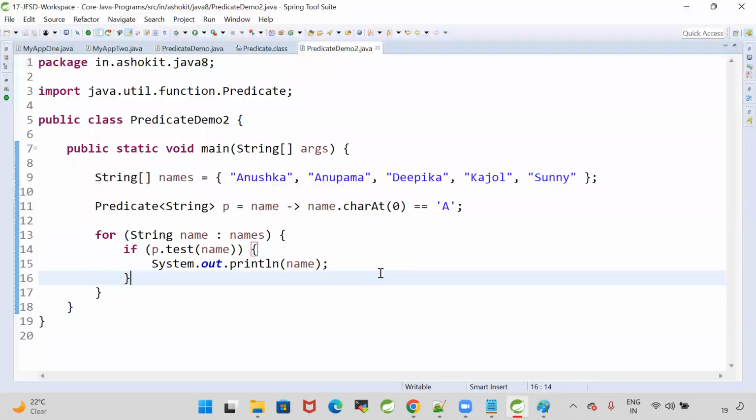So when the lambda has a logic to check the condition, to execute that lambda, we have Predicate as a functional interface in Java. Predicate functional interface was introduced in Java 1.8. Test is the method in the Predicate interface to call it. To execute the lambda, we are using the functional interface. We will call the functional interface method. When we call the functional interface method, then that lambda expression, which we stored in that functional interface variable, will execute.